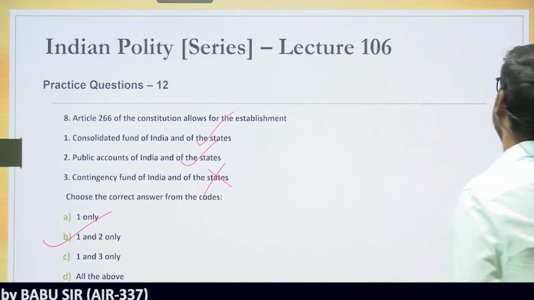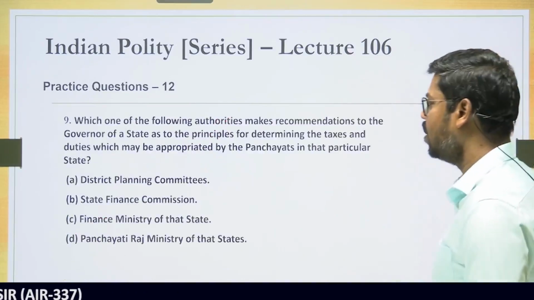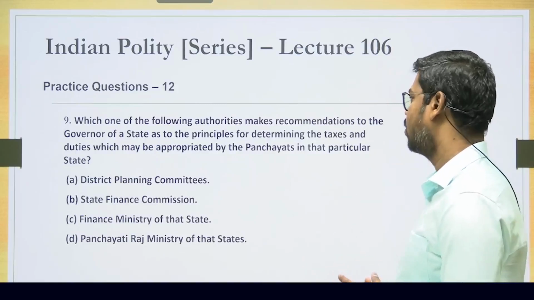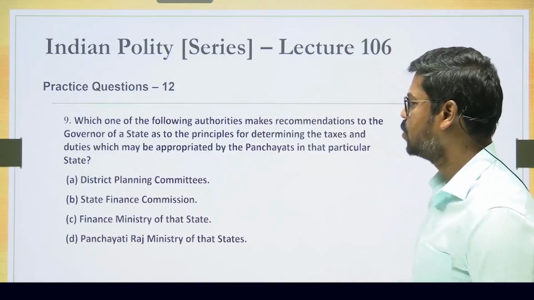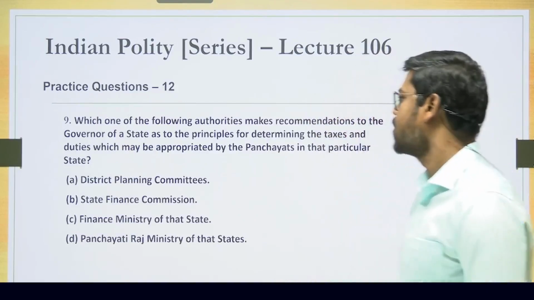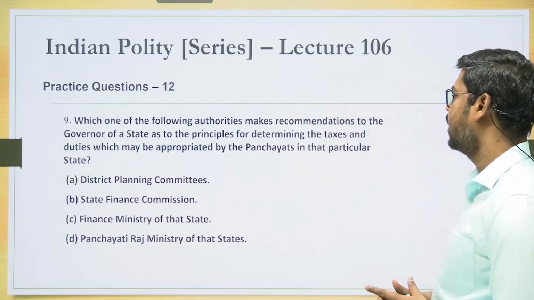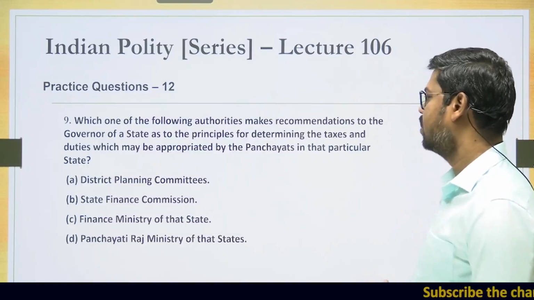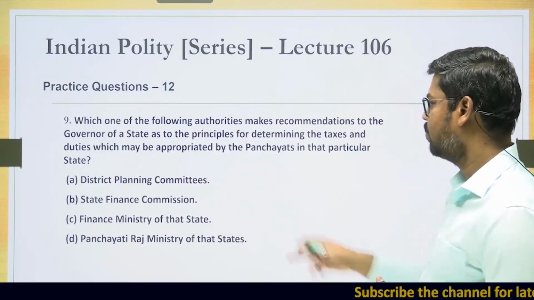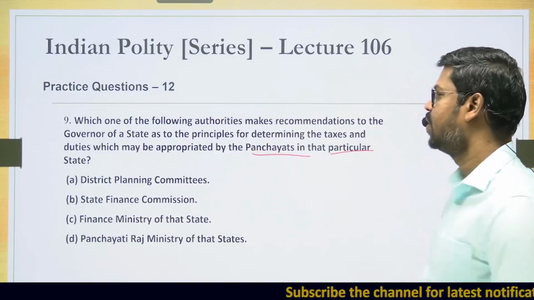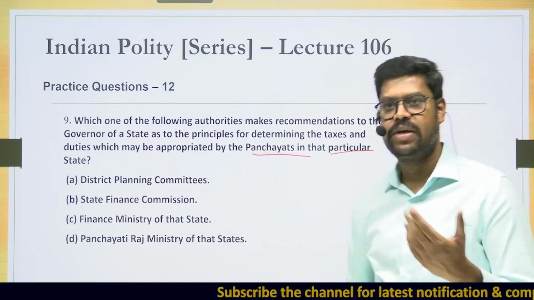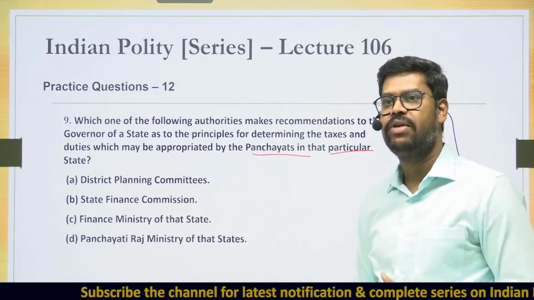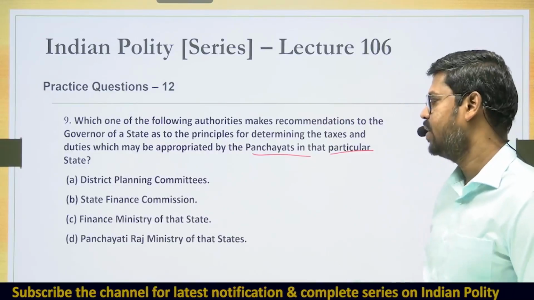Alright, so with that, please come to question number 9. Which one of the following authorities makes recommendation to the governor of a state on the principles for determining the taxes and duties that may be appropriated by the Panchayat in that particular state? That means which one of the following authorities makes recommendation to the governor of that particular state to make finances available to the Panchayat in that particular state? So who will do that?